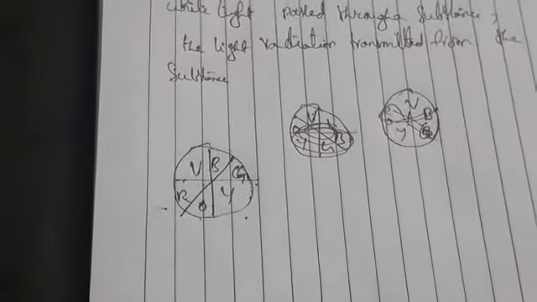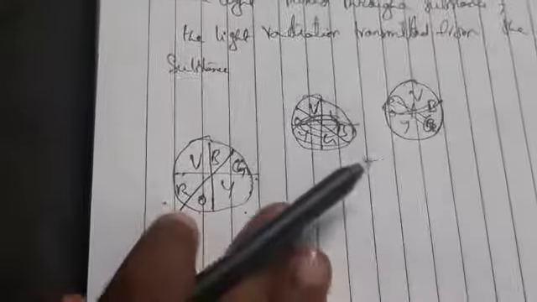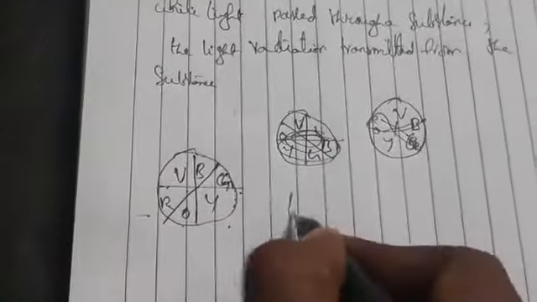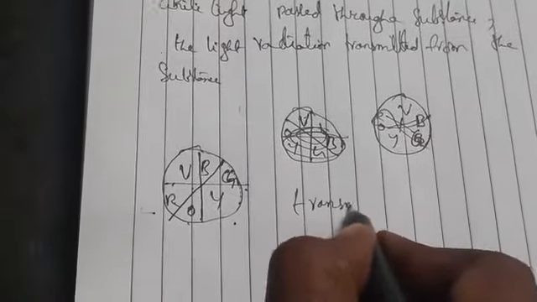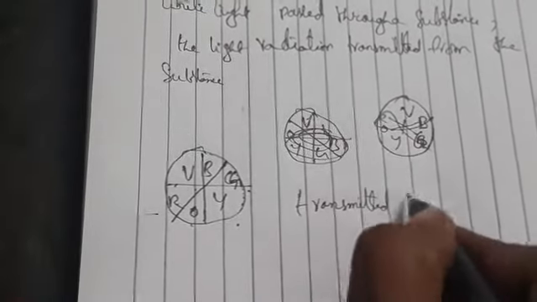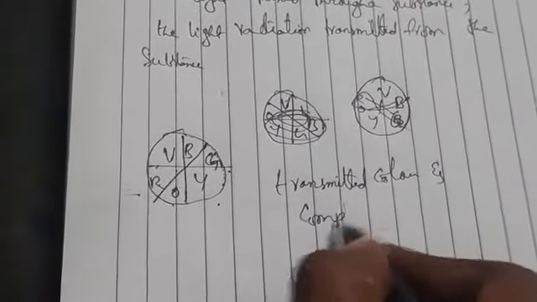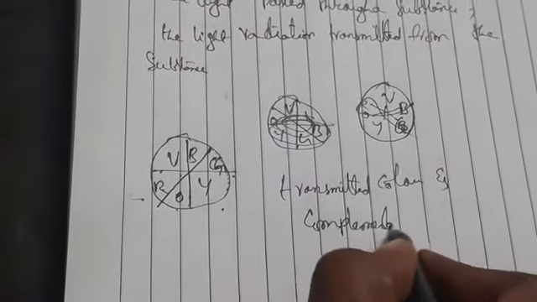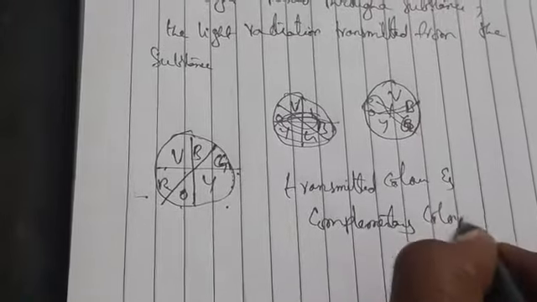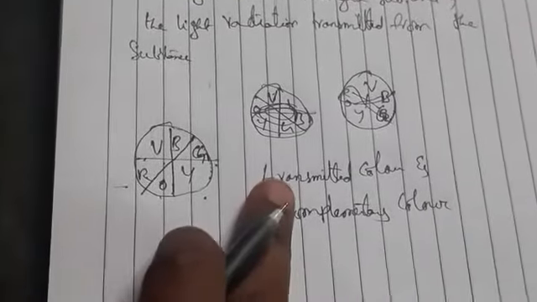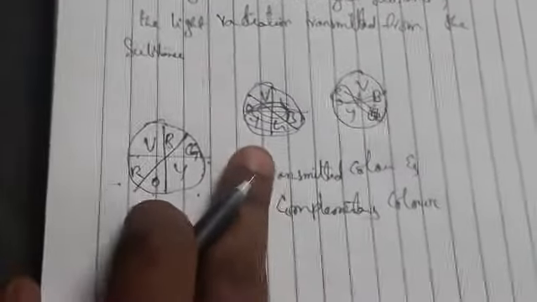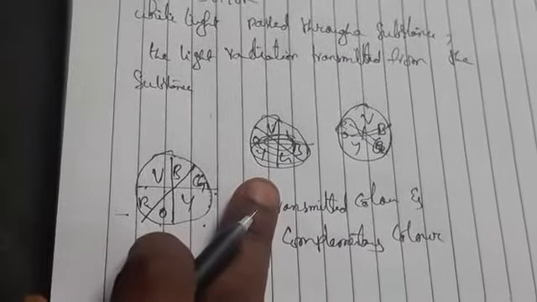So depending upon their wavelengths, we have two colors: the transmitted color and the complementary color. The transmitted color is what we observe when the light radiation is passing.